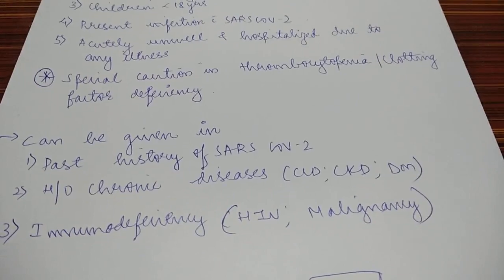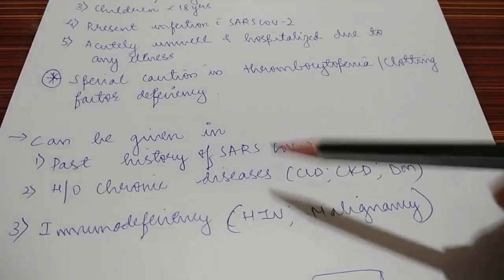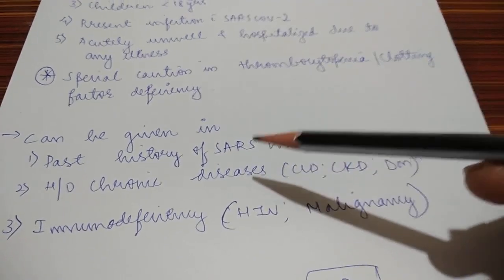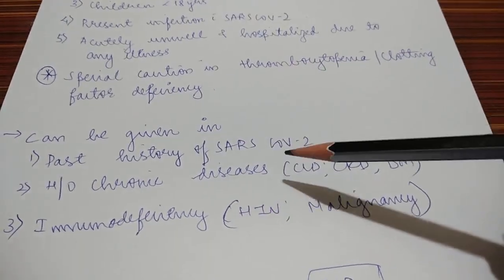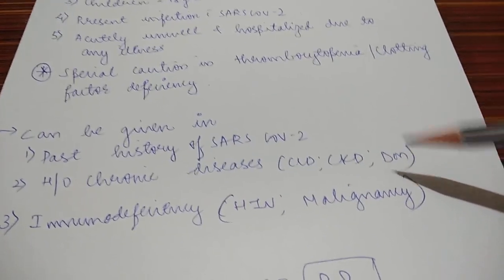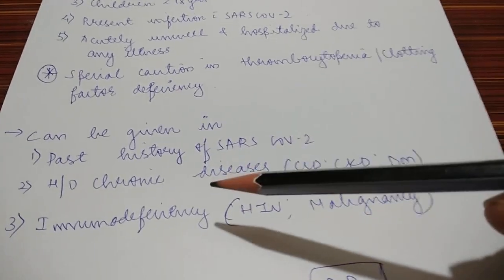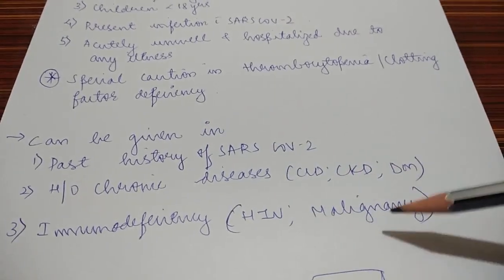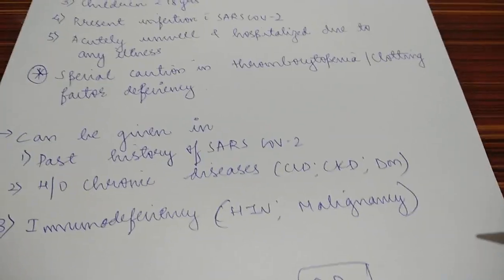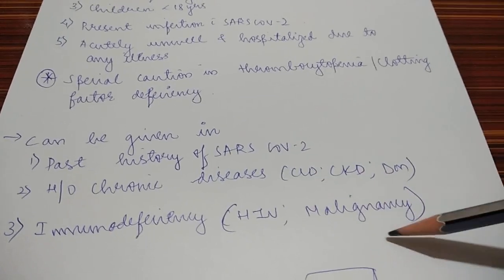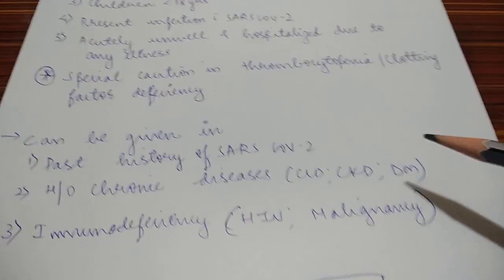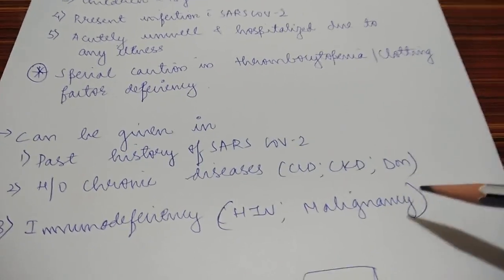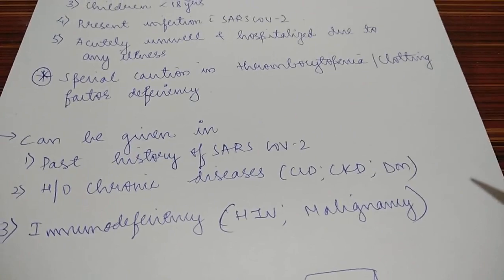Many people had a doubt, like, can we give it in a patient with immunodeficiency or SARS-CoV-2? So the vaccine can be given in a patient with past history of SARS-CoV-2 virus, with history of chronic diseases like CLD, CKD, diabetes. Even in those patients it can be given, and also in immunodeficiency conditions like HIV, malignancy, patients on immunosuppressants. In those patients also it can be given, but the potency of the vaccine will be reduced in these conditions. That has to be borne in mind. But even in these conditions, only 2 doses are recommended.